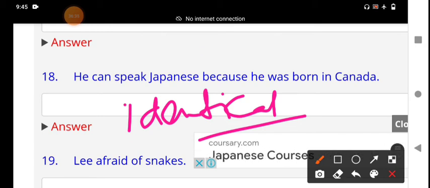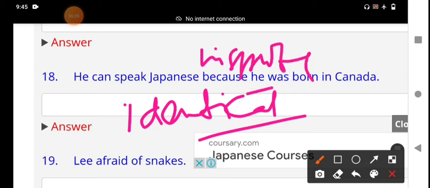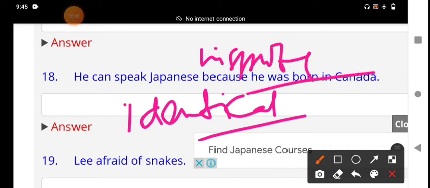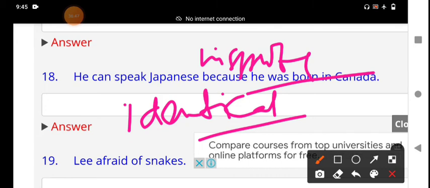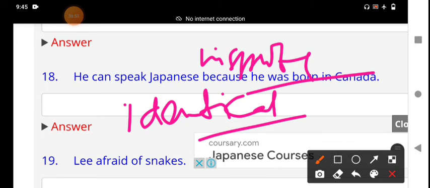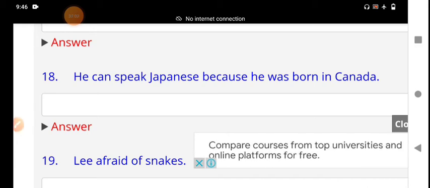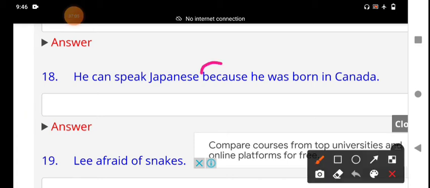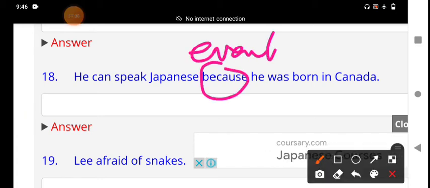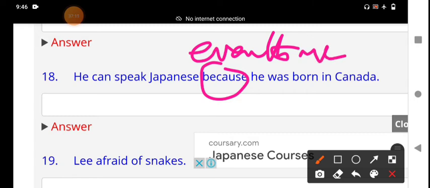What is the meaning of in spite of? Phrase preposition. In spite of, compound preposition. The meaning of although, even though, in spite of, that is the meaning. Although, even though, though. But even though is more emphatic. Here we should use even though. He can speak Japanese even though he was born in Canada. That is the right answer.